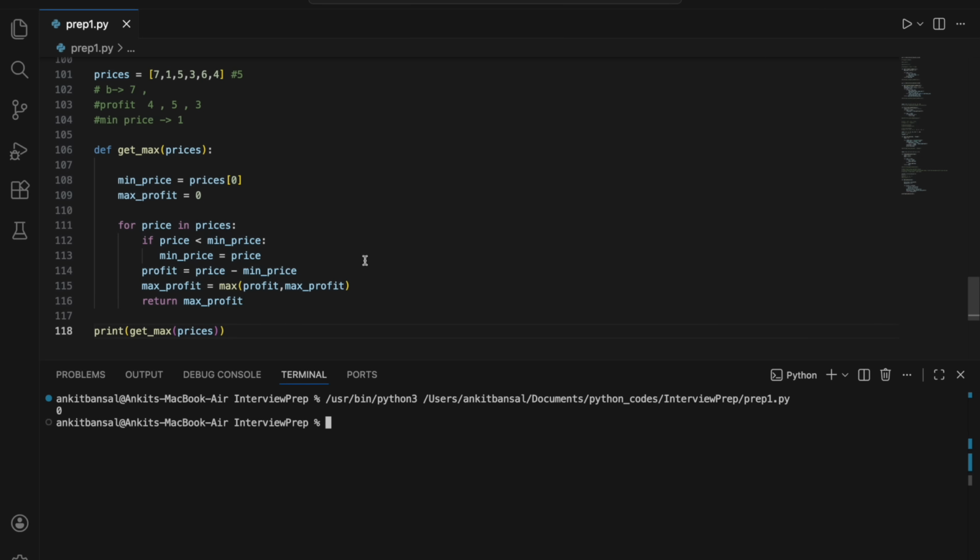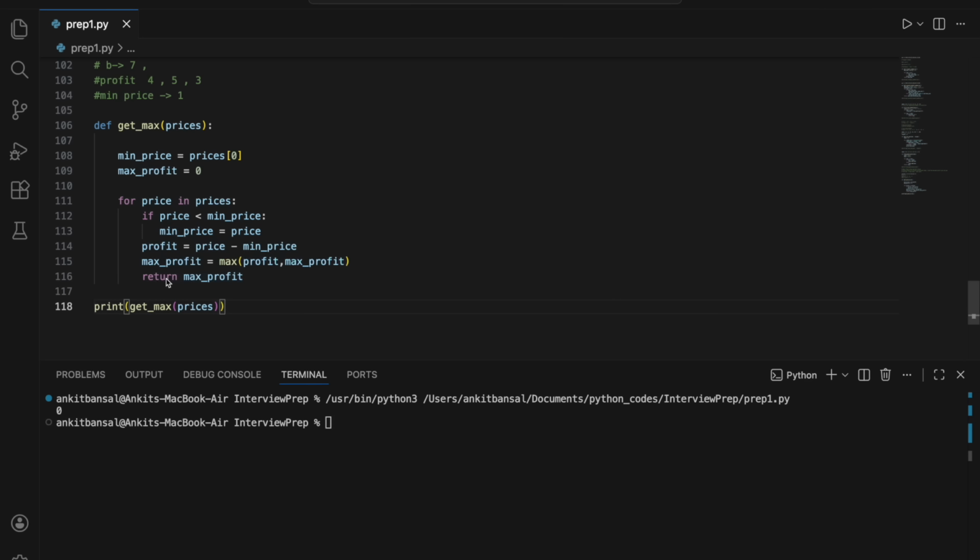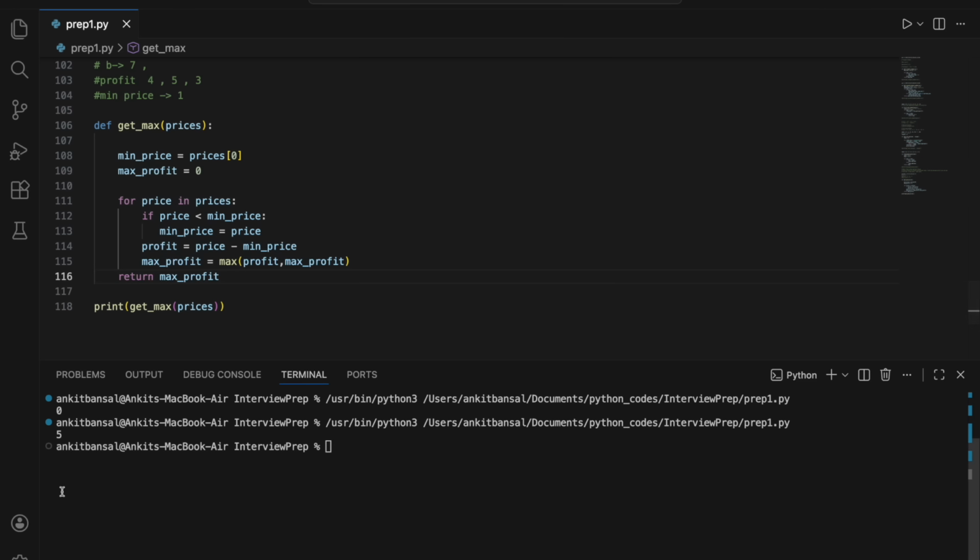Okay, it is giving me 0. Okay, so the problem here is this return has to be outside the for loop. So what is happening is, after the first iteration only we are just returning, right? So it is giving me 0, right? So I have to check after all iterations what is my max profit, and then I should return it. Okay, now I'm getting 5.